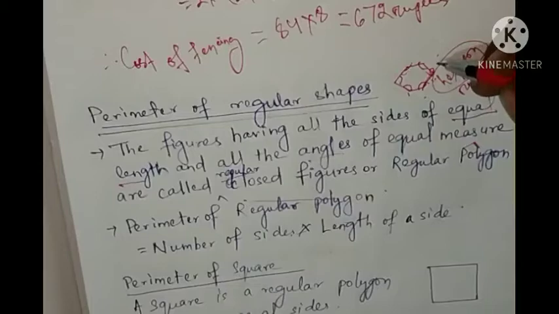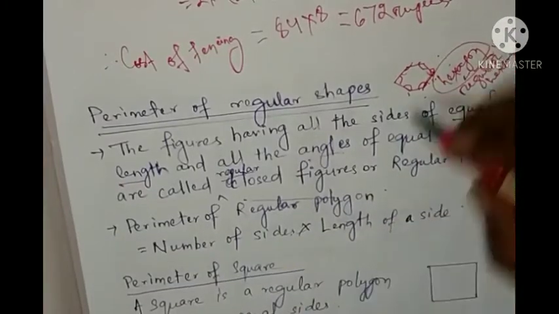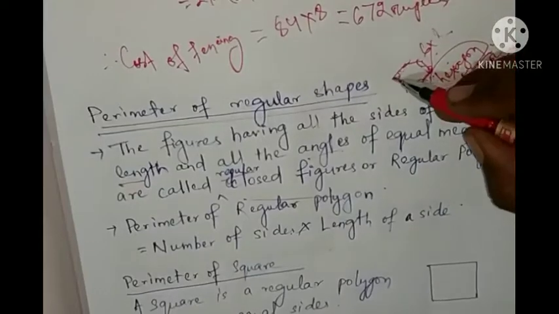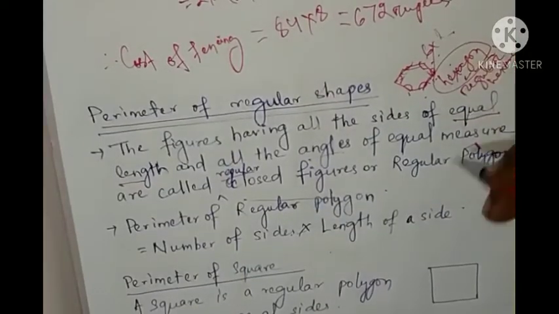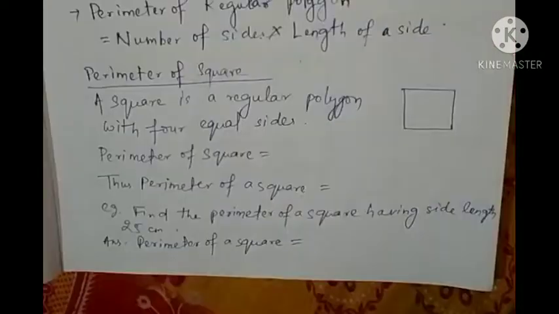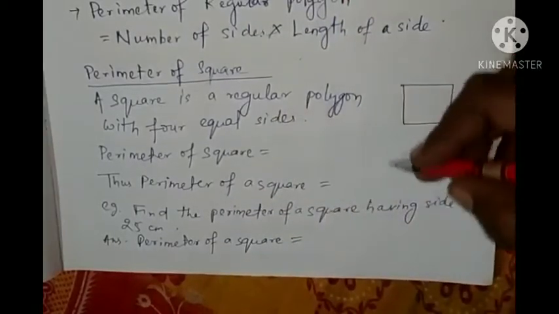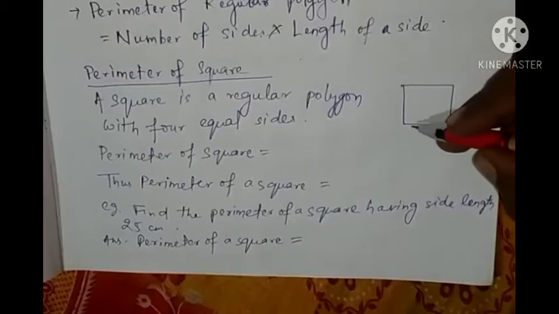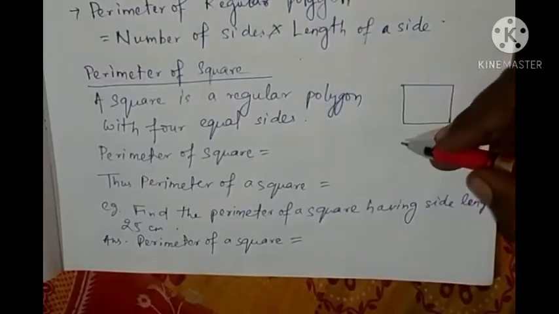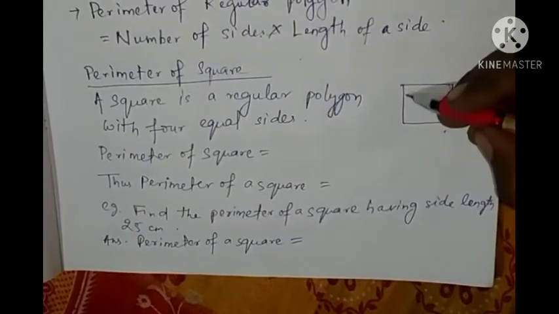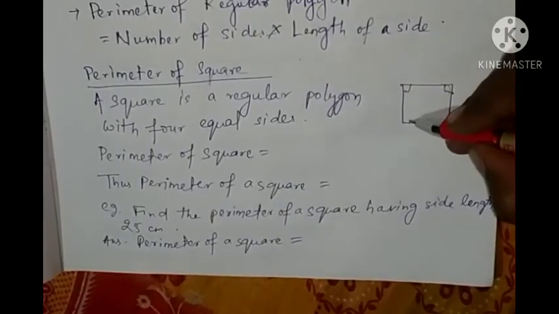Number of sides is 6 and length of each side. Okay. So let's find out. First we'll find out the perimeter of a square. A square is a regular polygon with 4 equal sides. In a square, all sides are equal and all angles are what?